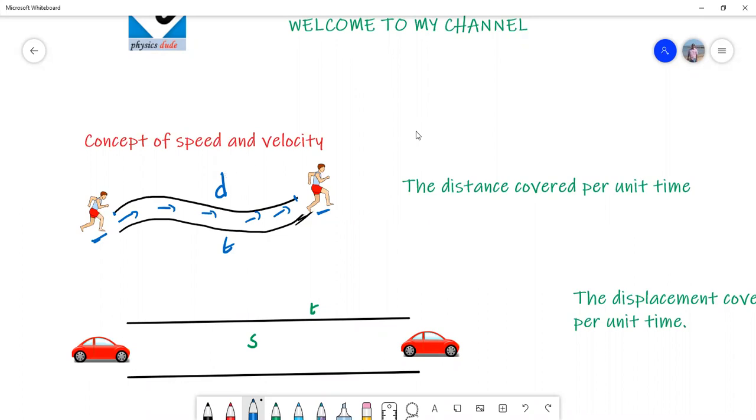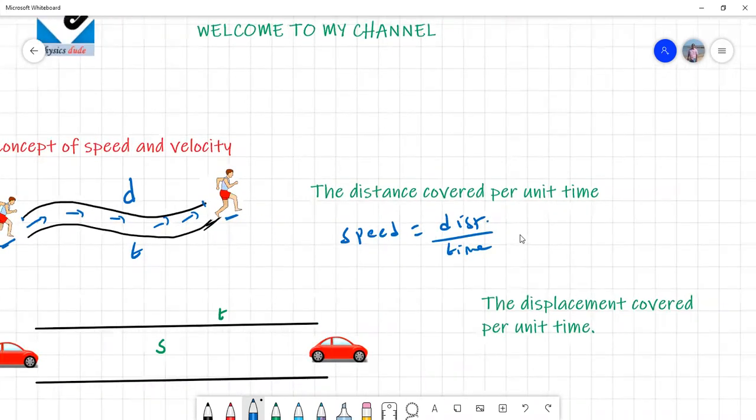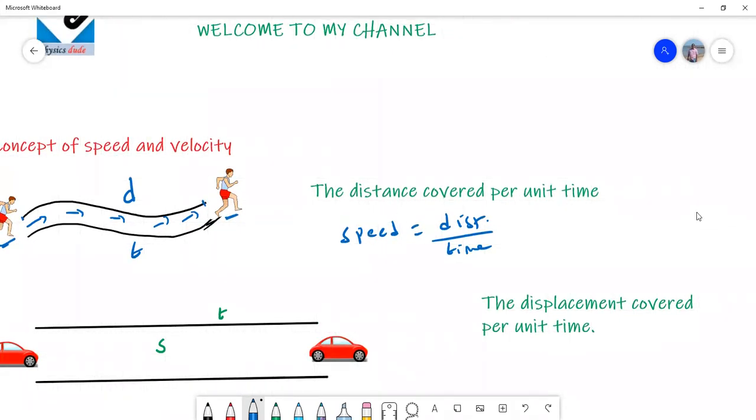So what is meant by speed? Speed is nothing but the distance covered per unit time. So simply we can write speed is equal to distance by time. So what is the definition of speed? Distance covered per unit time is called speed. So this is otherwise called distance by time.